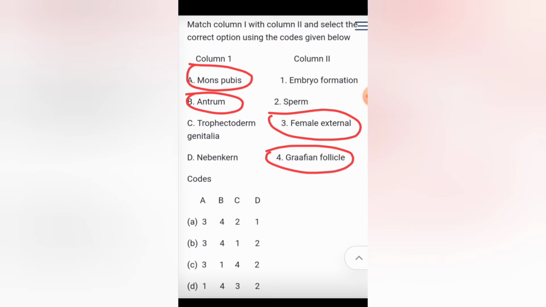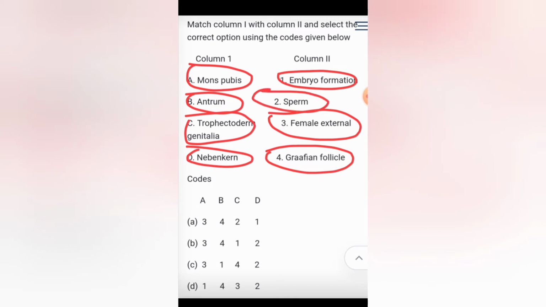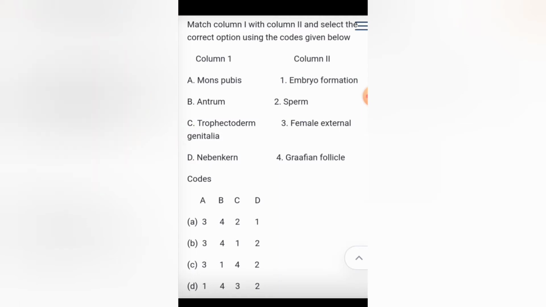Trophectoderm is a part of embryo formation, and Nebenkern is a part of sperm, the mitochondrial part of the sperm. So the correct option here is option B, 3, 4, 1, 2.